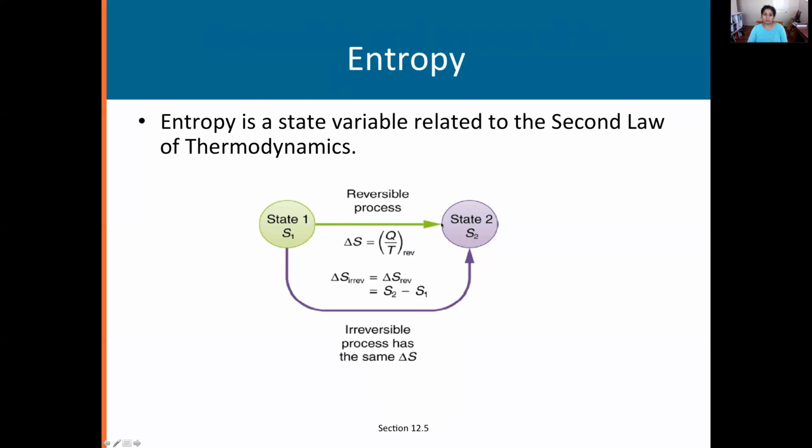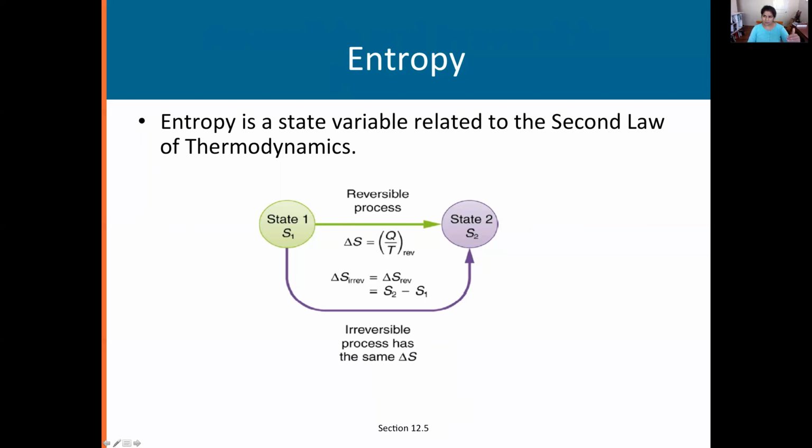We're going to also imagine a reversible path, which is this green one, where we're going to define the entropy change. So delta S, which is S2 minus S1, is going to be defined as Q over T. That means the amount of energy exchanged, Q, over the temperature. That will be my reversible process.